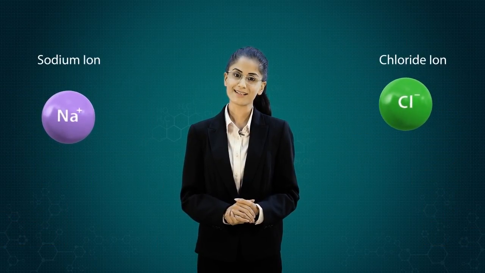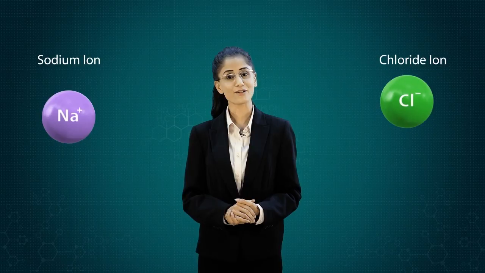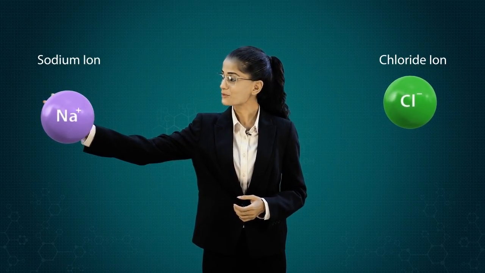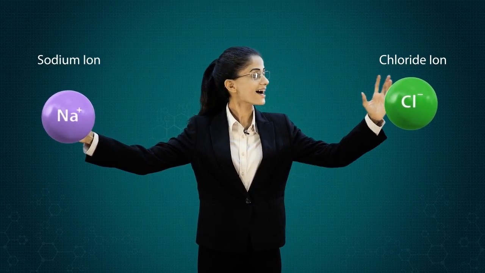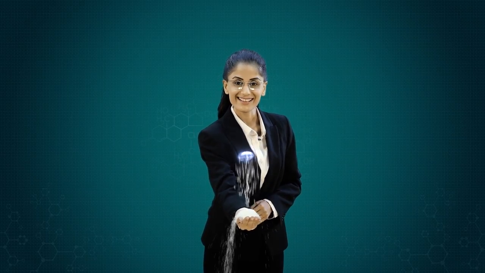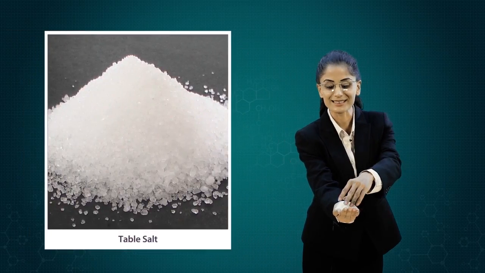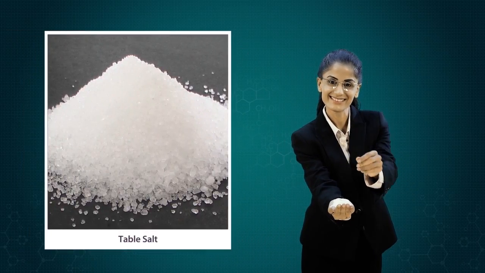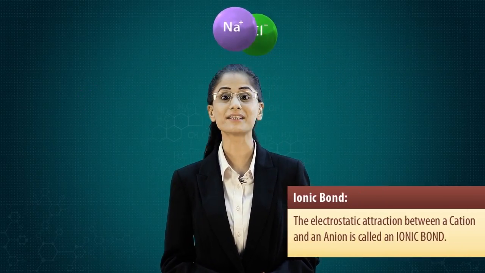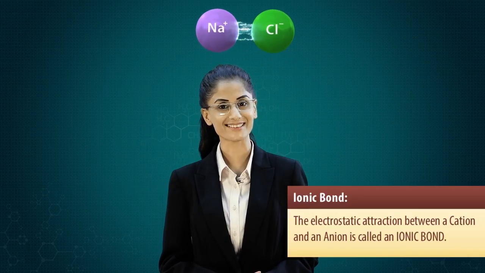According to the law of nature, oppositely charged species always attract each other. So, sodium ion with a positive charge and the negative chloride ion attract each other very strongly by electrostatic forces of attraction to form sodium chloride, also known as table salt. This electrostatic force of attraction between a cation and an anion is called an ionic bond.